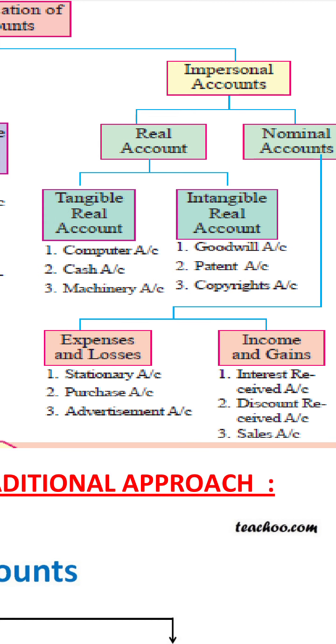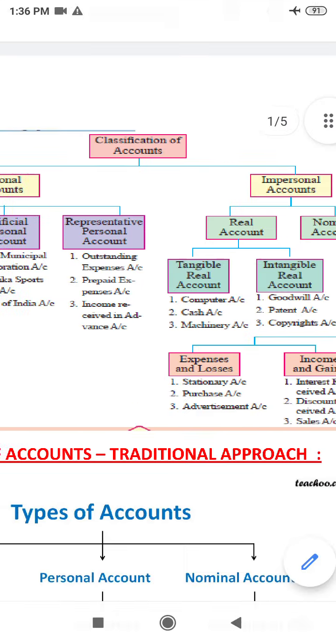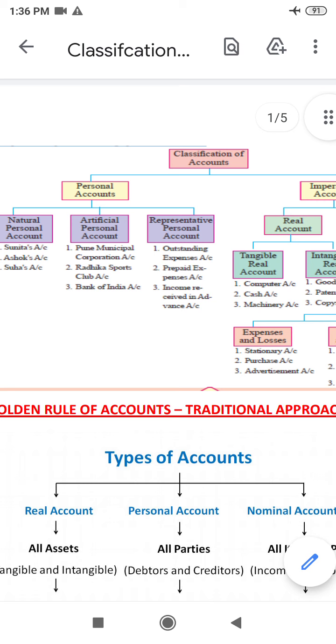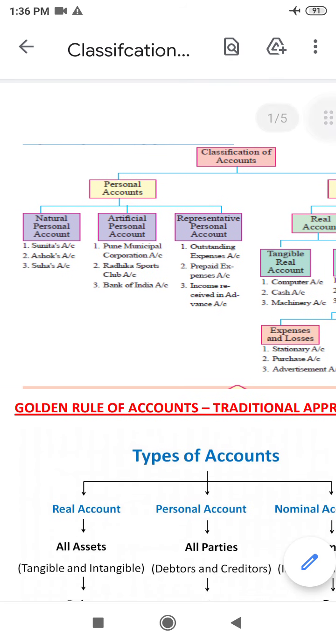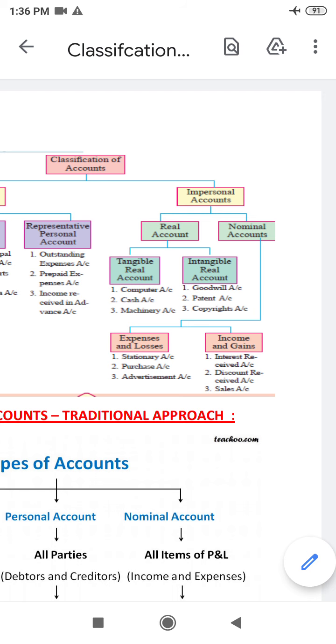Hope the classification of accounts is clear to you. Personal account, impersonal account, and impersonal is of two types, sorry: one is real account, another is nominal account. Real has two, tangible and intangible, and nominal has two parts: expenses and income.